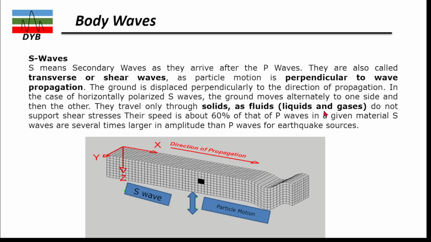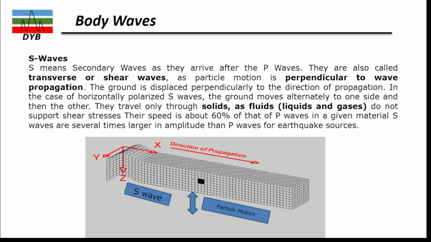So over here in the animation you can see the direction of wave propagation is the same as before, but you see the particle move up and down. It means this is the direction of the wave propagation, but the particle moves up and down. So it means perpendicular motion of the particles. The ground is displaced perpendicular to the direction of the wave propagation.